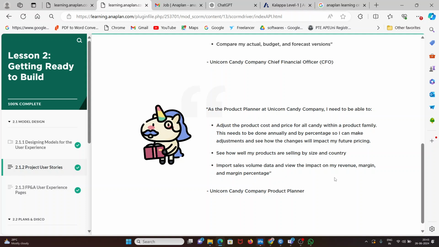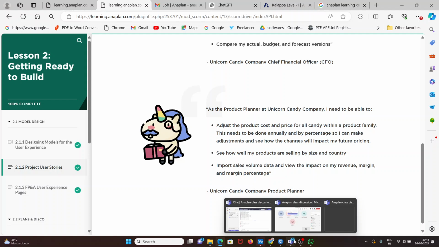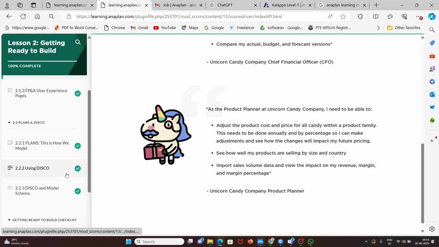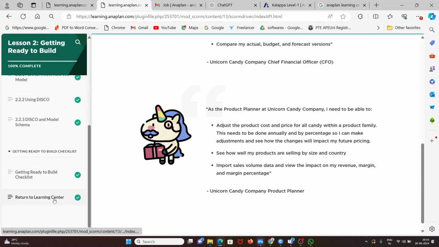They will provide that requirement and data, everything, in a document. By considering that document, we have to follow the simple steps and do it. I will show you an example.